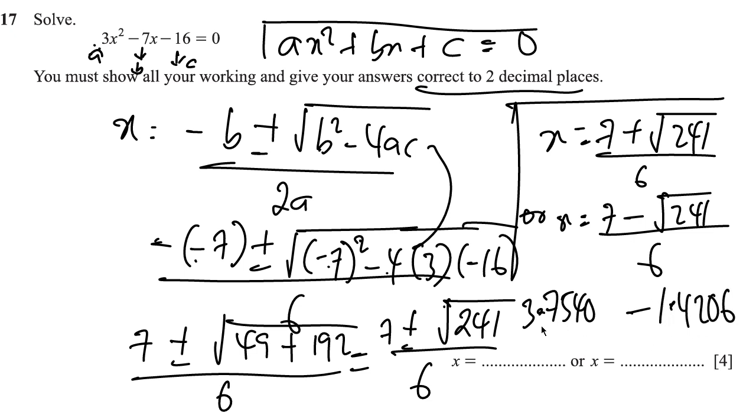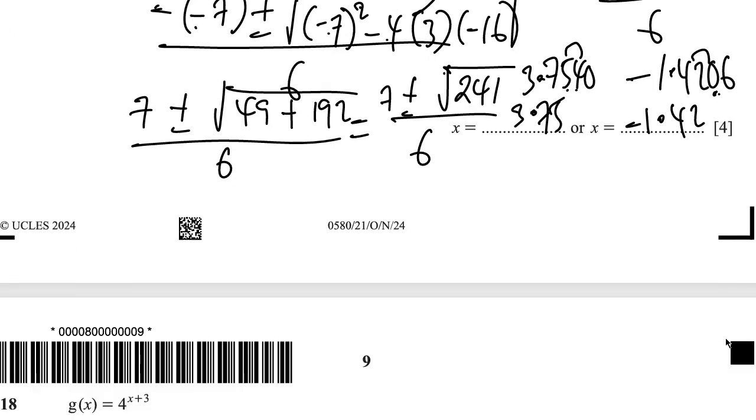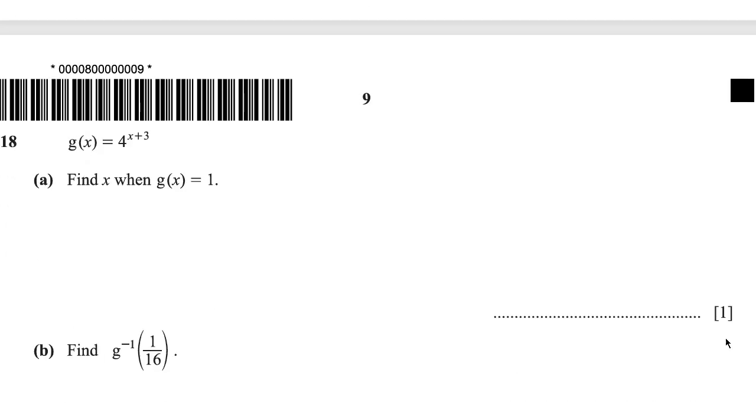1.4206. Now the question is correct to 2 decimal places. So we look at the third decimal place and use that to approximate, right? After the second decimal place, which is 5, we have 4. And 4 is not up to 5, so we cannot round it up. So we still have 3.75. And then for negative 1.4206, the number in the third decimal place is 0, and 0 cannot round this up because it's not up to 5, so we're going to have negative 1.42. So x is 3.75, or x is negative 1.42.